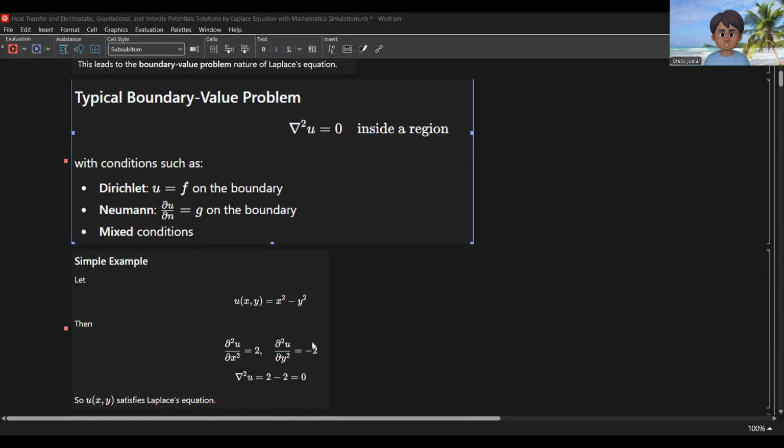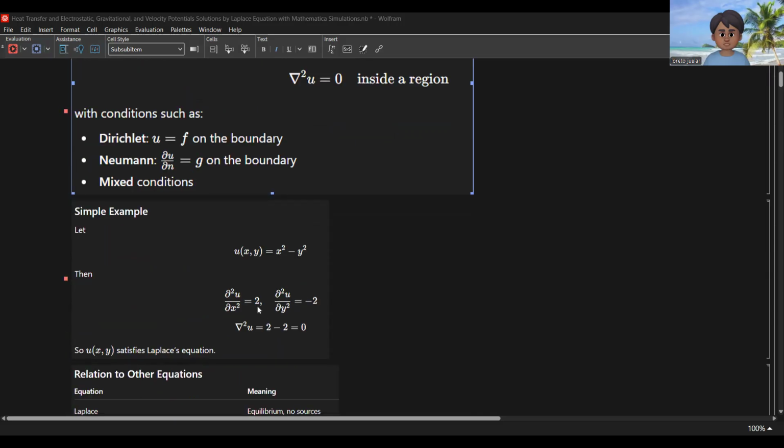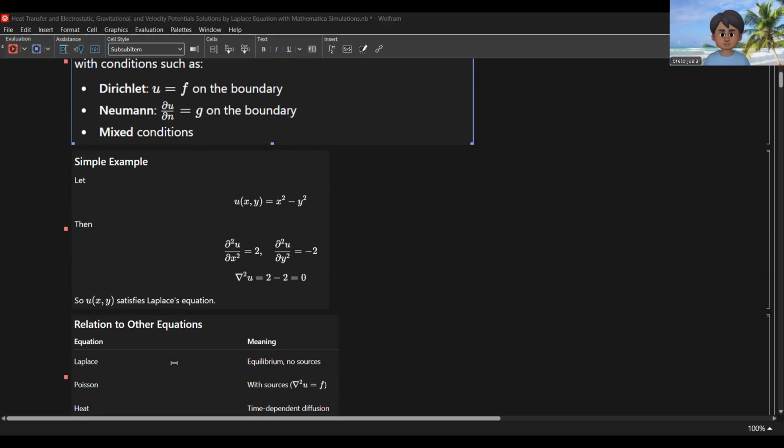Now we have an example of the Laplacian. The u here is equal to x squared minus y squared. So the second partial of u with respect to x is equal to 2, and the second partial of u with respect to y is equal to negative 2. So we have 2 minus 2 equal to 0. So the Laplacian of u here is equal to 0. So u here satisfies the Laplace equation.